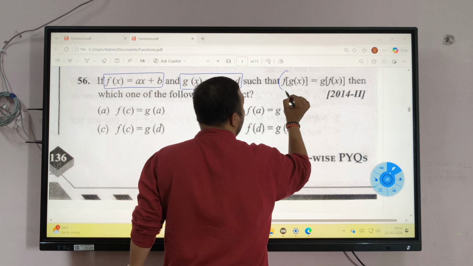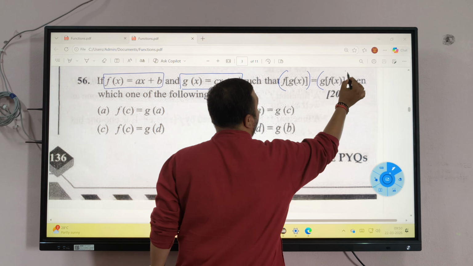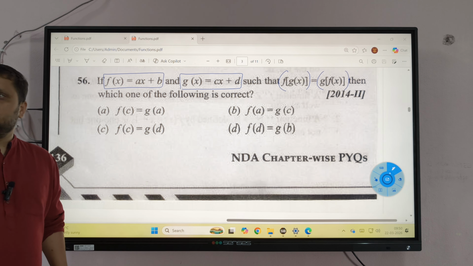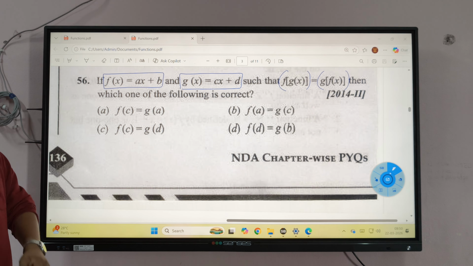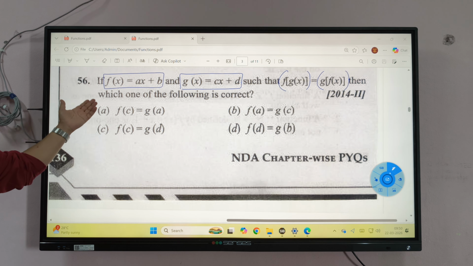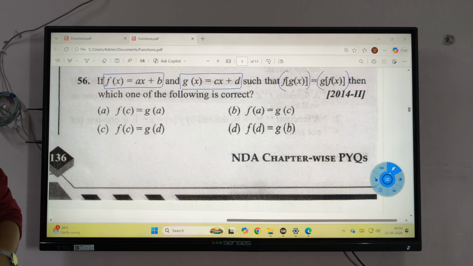They are saying f of g of x is equal to g of f of x. Then which of the following is correct?